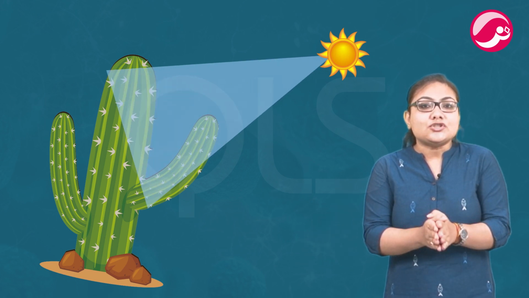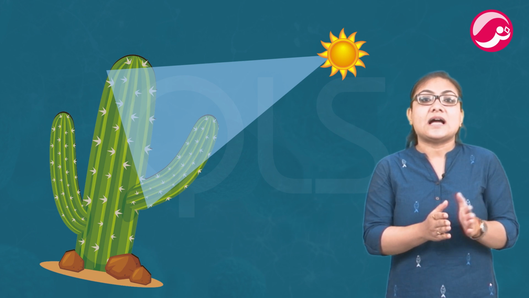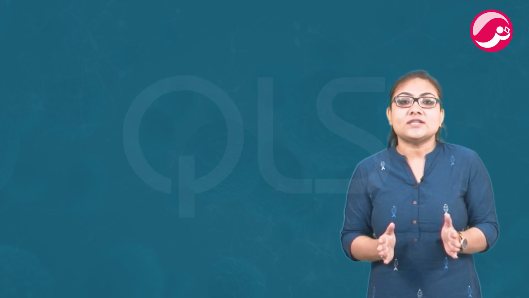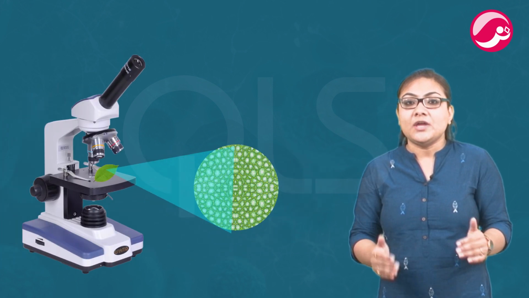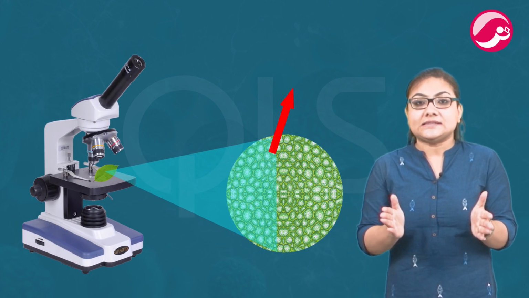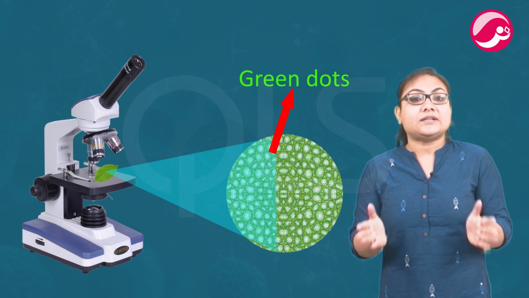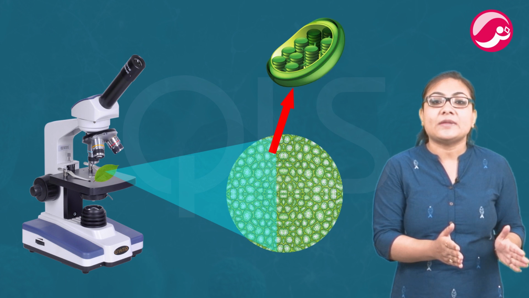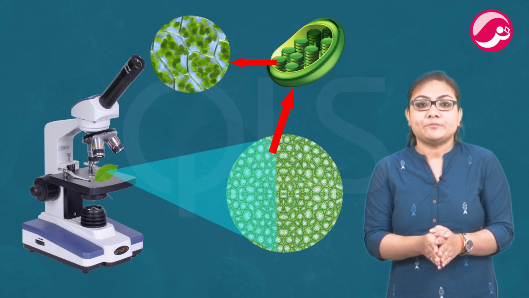Let us see how each of the components of the above reactions are necessary for photosynthesis. Now, if you carefully observe a cross section of a leaf under the microscope, you will notice that some cells contain green dots. Now, what are these green dots? These green dots are actually cell organelles called chloroplasts, which contain chlorophyll.